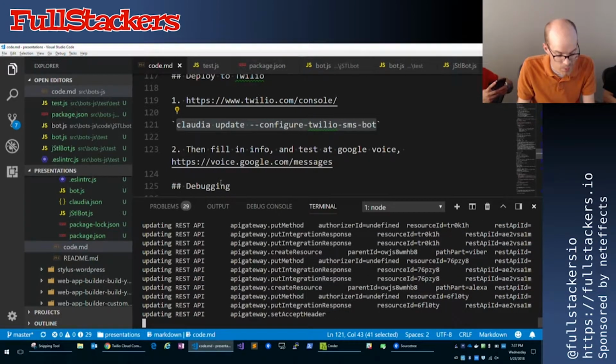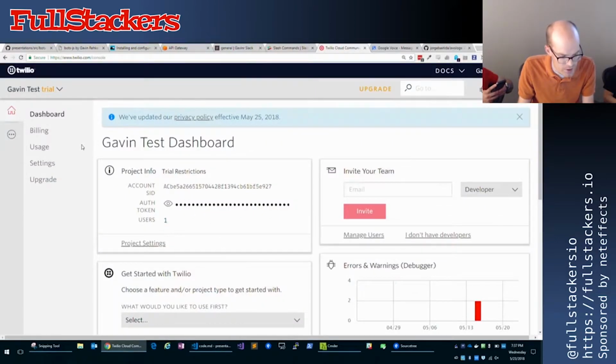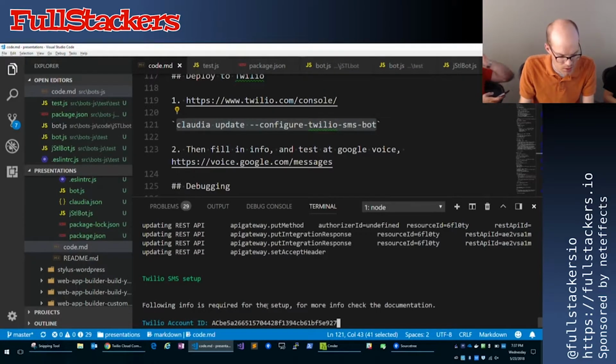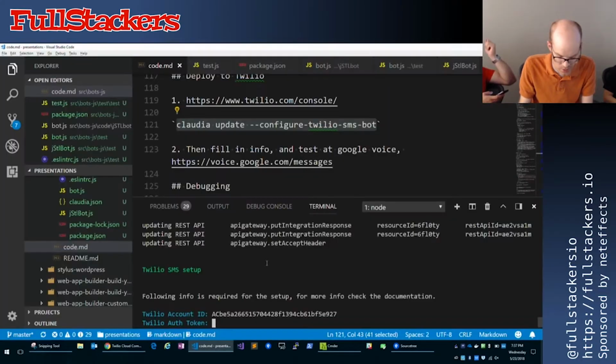As you can see, this update process does sometimes take a little bit. So here, I think this demonstrates the difference versus Slack. Slack was asking for its token, whereas in Twilio, it's asking for the API key. So we'll just paste that in there. And then the auth token right here. Don't steal my account.